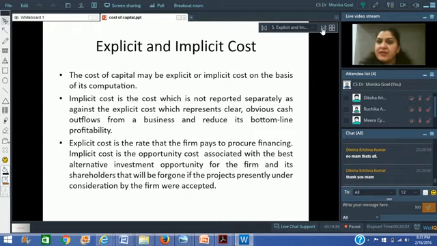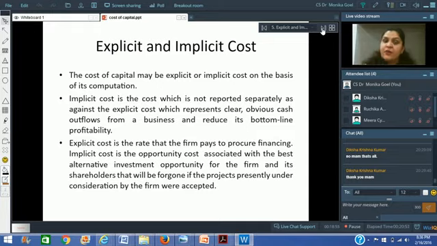Explicit cost is the cost which is very clearly mentioned in the agreement, which the company pays to procure any kind of financing. Implicit cost is the opportunity cost, which is associated with the best alternative investment opportunity for the firm and its shareholders that will be foregone if the projects presently under consideration by the firm were accepted.